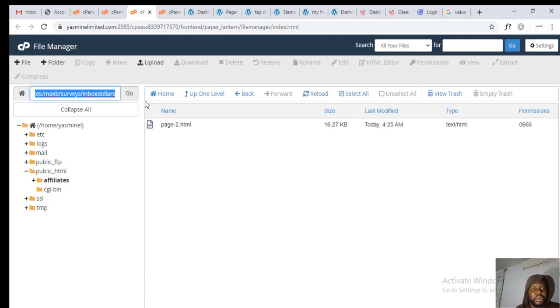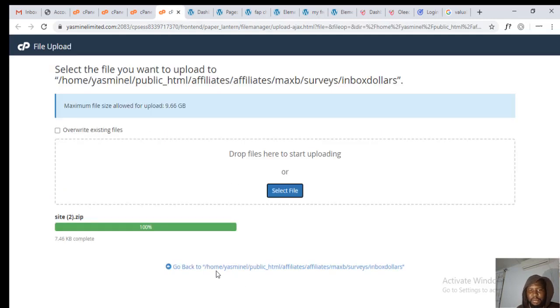Okay, so let's copy the links here. If you look at this very well, you see we have the Yasmin public HTML affiliate. This first affiliate here is my subdomain. I created a subdomain, then I created more pages. This is the first folder: affiliate, max bounty, then surveys, then inbox dollar. So I copied from this affiliate because this is my subdomain.